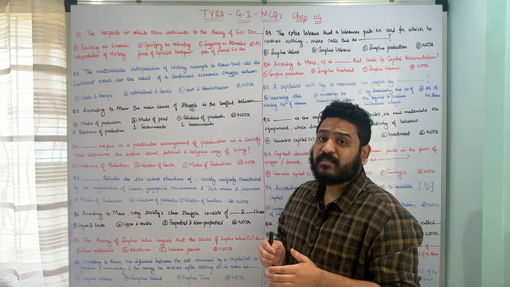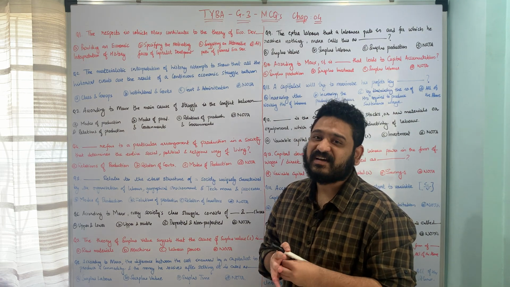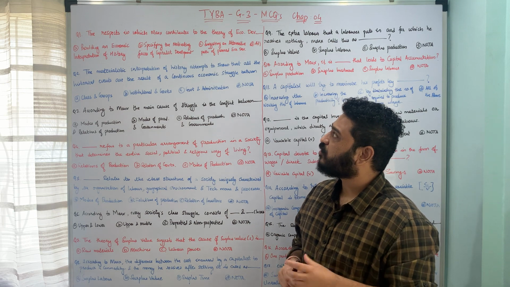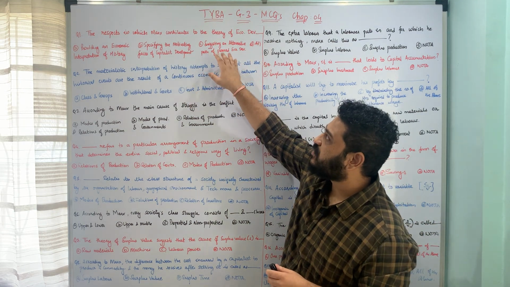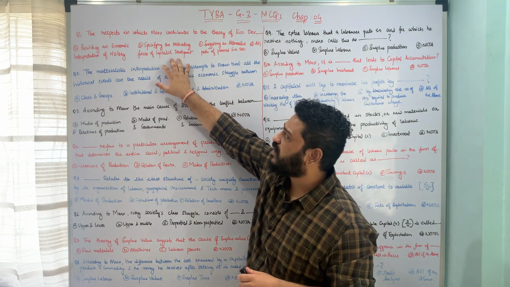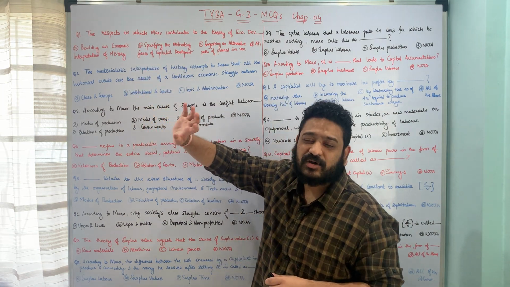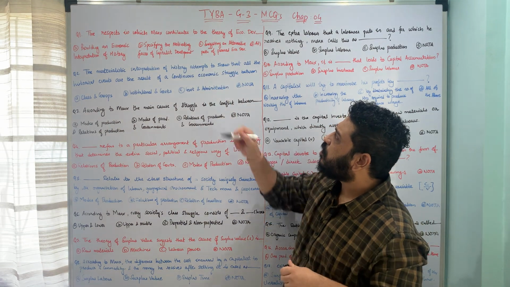The second is Marx specified the motivating forces of capitalistic development. The third is he suggested an alternative path of planned economic development, and option D is all of the above. That means suggesting an alternative path of planned economic development, specifying the motivating forces of capitalistic development, as well as providing an economic interpretation of history. So here the correct answer is all of the above.